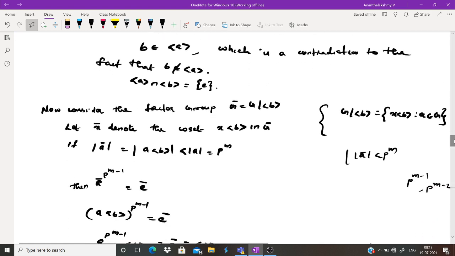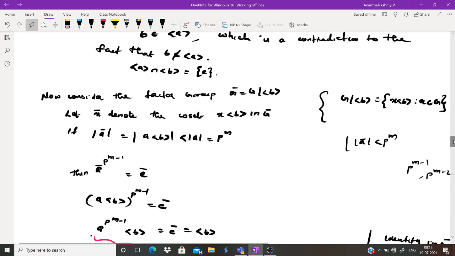Now we consider the factor group G bar, G by the cyclic group generated by B. The elements are of the form X into the cyclic group generated by B, where X belongs to G. For our purpose, we write X into the cyclic group generated by B as X bar.